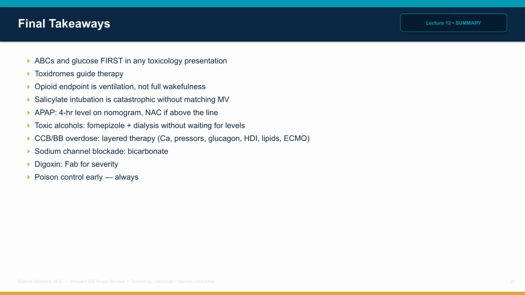Calcium channel blocker and beta blocker overdose: calcium, vasopressors, glucagon, high-dose insulin, lipids, ECMO. Sodium channel blockade gets bicarbonate. Digoxin toxicity gets Fab for instability or hyperkalemia. Poison center early.